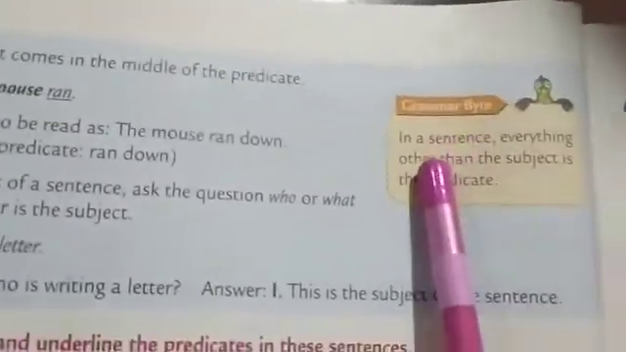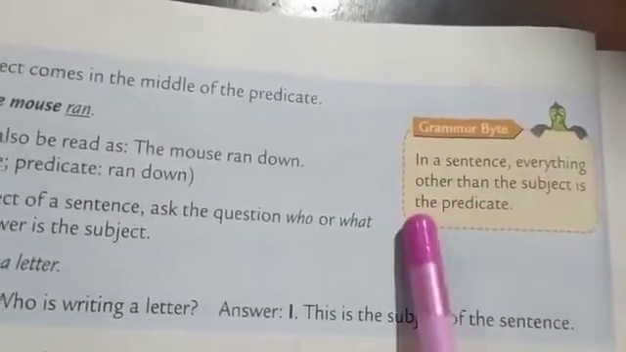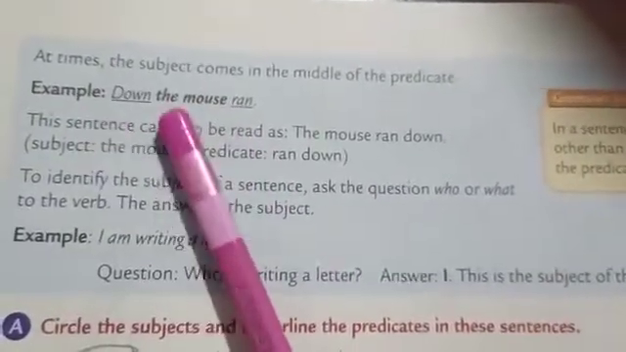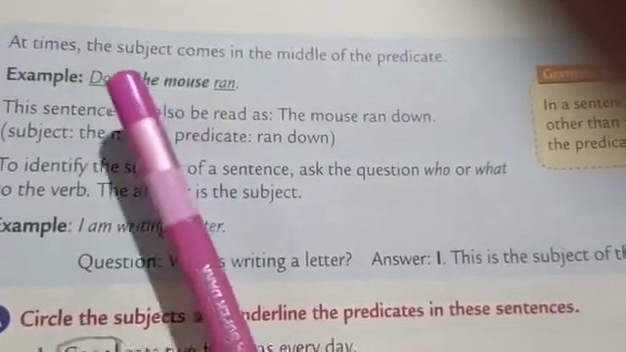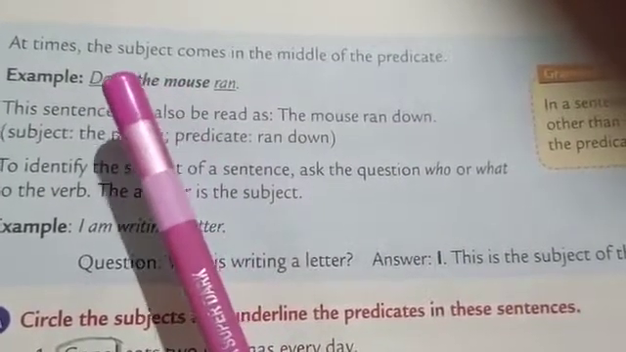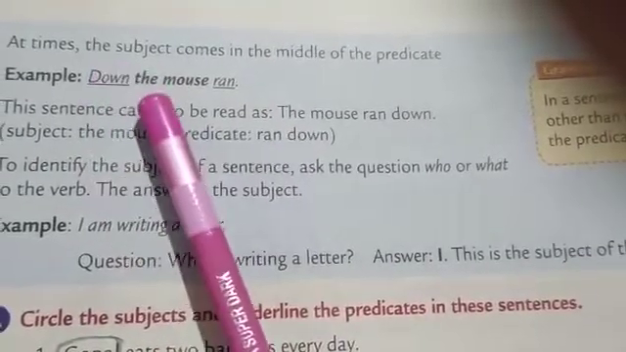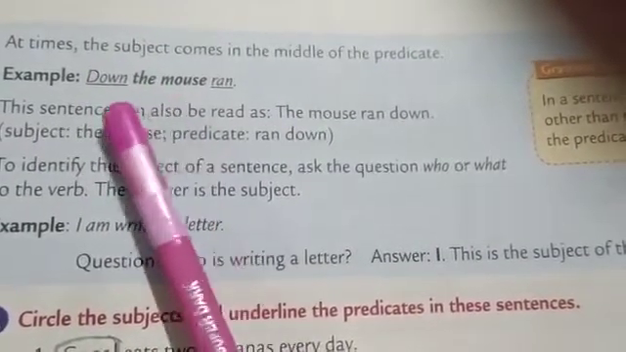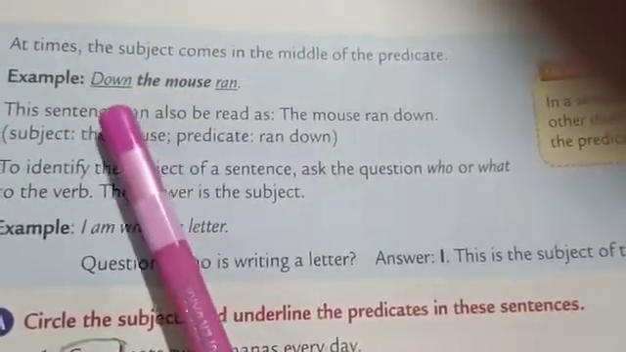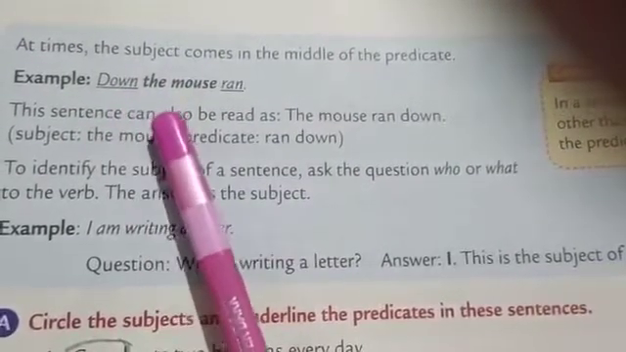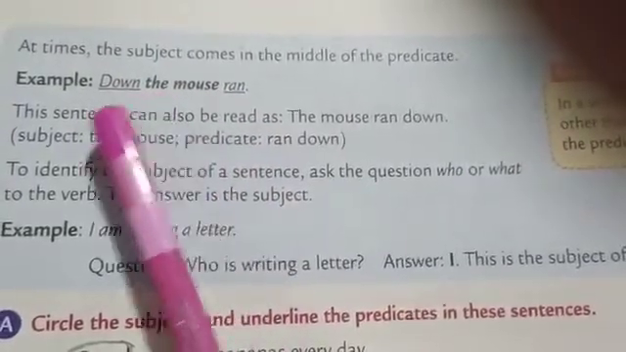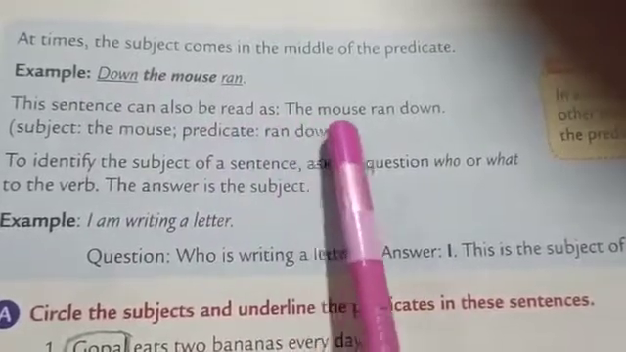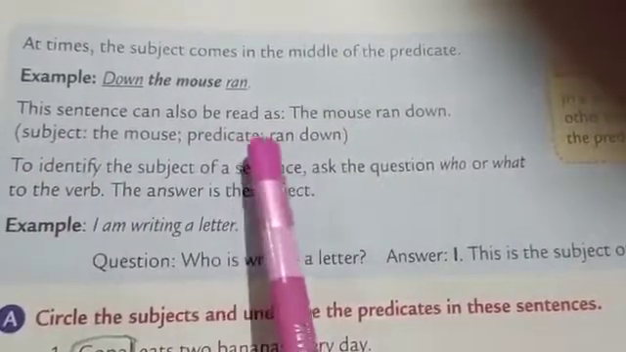Okay, students. Also remember, in a sentence everything other than the subject is the predicate. At times the subject comes in the middle of the predicate. Usually a subject comes first in a sentence, but sometimes it can also come in the middle. Like here you see, down the mouse ran. Here the mouse is the subject. This sentence can also be read as the mouse ran down. Subject, the mouse. Predicate, ran down.